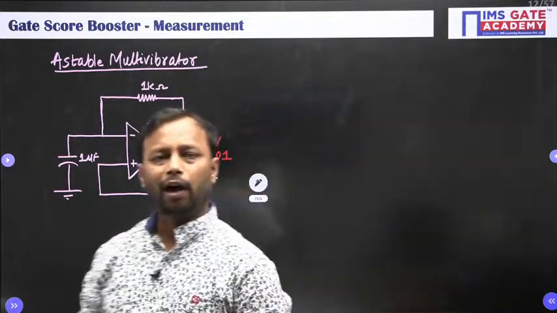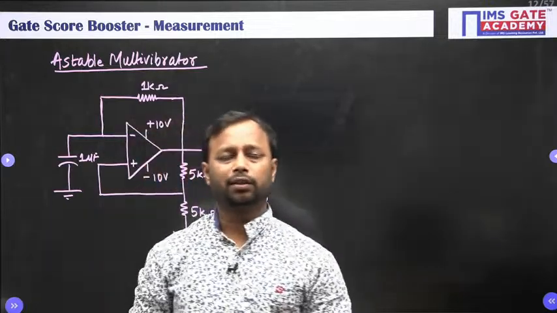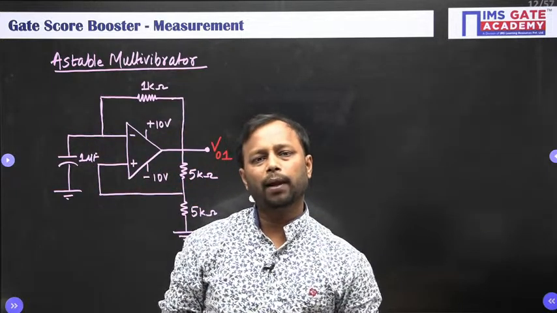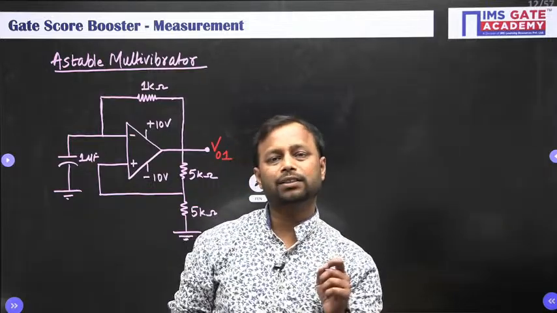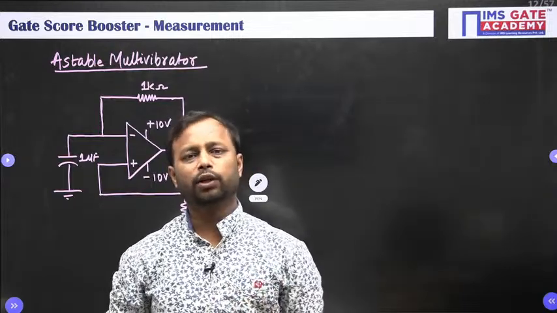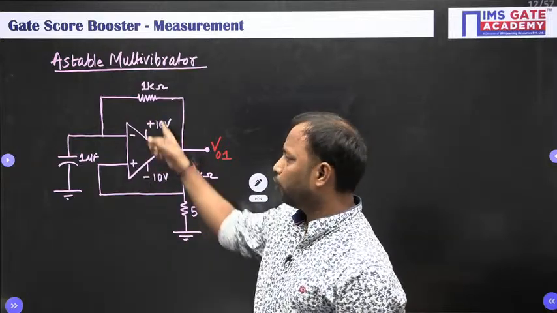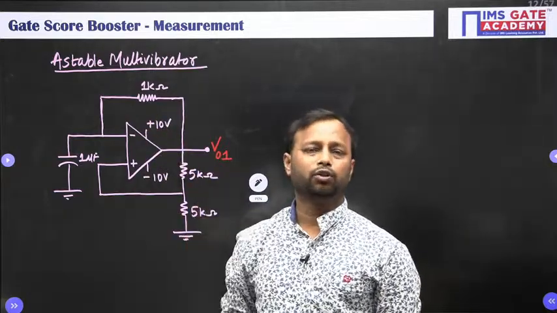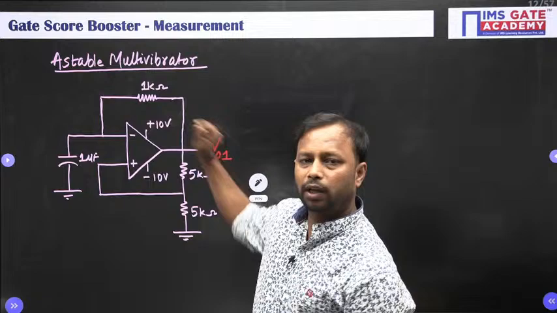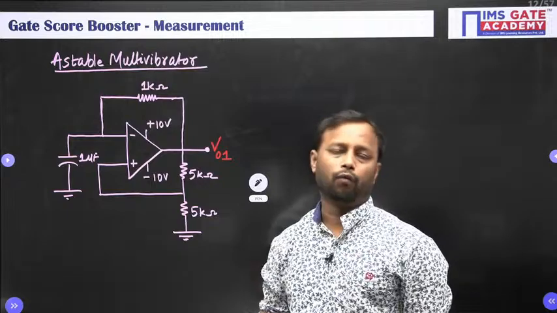Now, this astable multivibrator is basically what? The output of this circuit is fixed. At some interval of time the output will be plus V sat, or plus saturation voltage, and in the second half the output will be negative saturation voltage. And from where can we find the saturation voltage? The maximum voltage here, which is the supply voltage, is known as the saturation voltage. So for the first half cycle the output will be plus 10 volt, and for the second half cycle the output will be minus 10 volt.